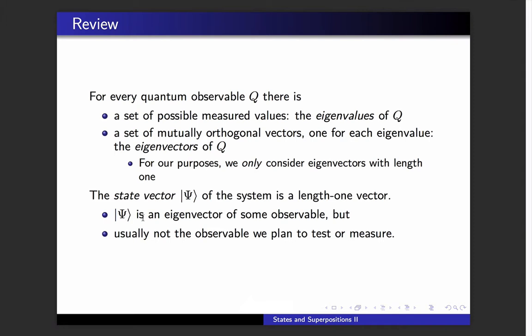Psi is a length 1 vector, and it's an eigenvector of some observable or other, but which one will depend on the circumstances. And in any case, even though psi is an eigenvector of something or other in every case, usually whatever it is that we're going to measure isn't what psi is an eigenvector of. And so you don't really need to worry about that, except to keep in mind that state vectors and eigenvectors aren't two different kinds of things.